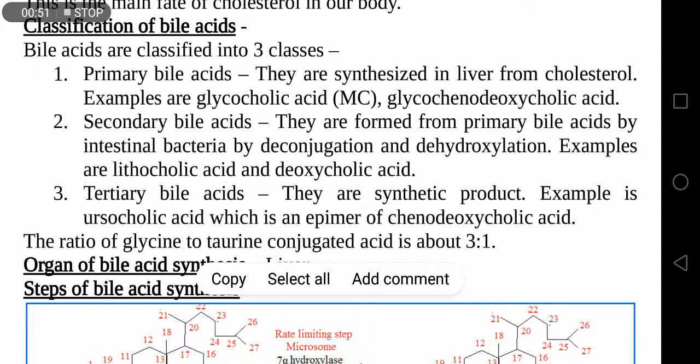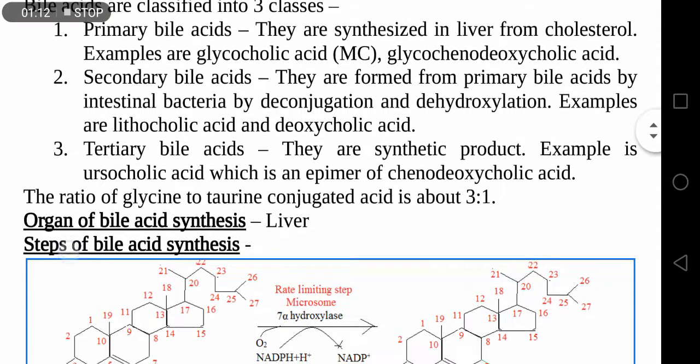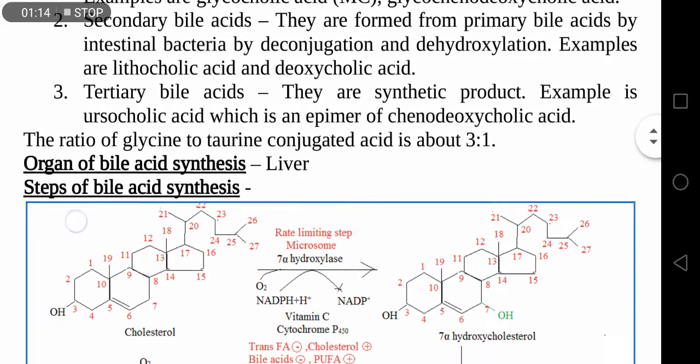They are formed from primary bile acid by the action of intestinal bacteria. Intestinal bacterial flora, by deconjugation and dehydroxylation of primary bile acid, form secondary bile acid. Examples are lithocholic acid, deoxycholic acid.